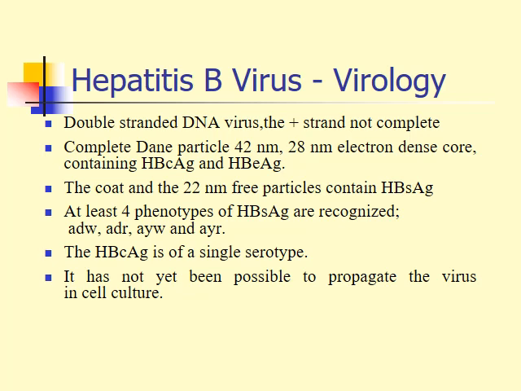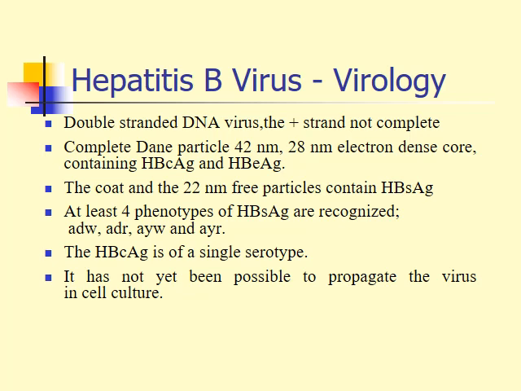At least 4 phenotypes of hepatitis B surface antigen are recognized in hepatitis B virus. So hepatitis B virus can be classified into 4 phenotypic types according to the hepatitis B surface antigen: adw, adr, ayw, and ayr. This depends on the antigenic determinants present in the hepatitis B surface antigen: a, d, w, y, and r.